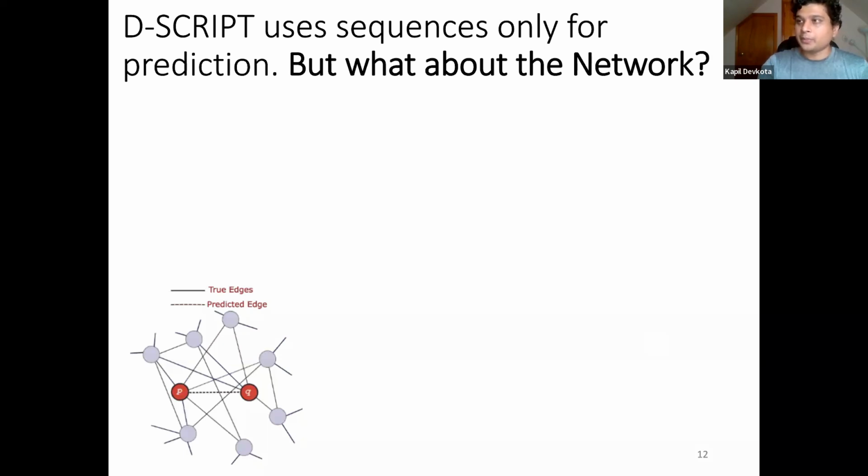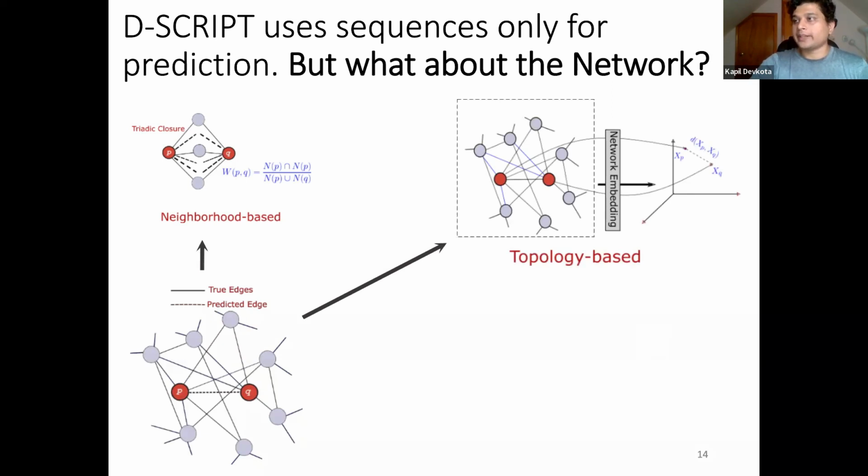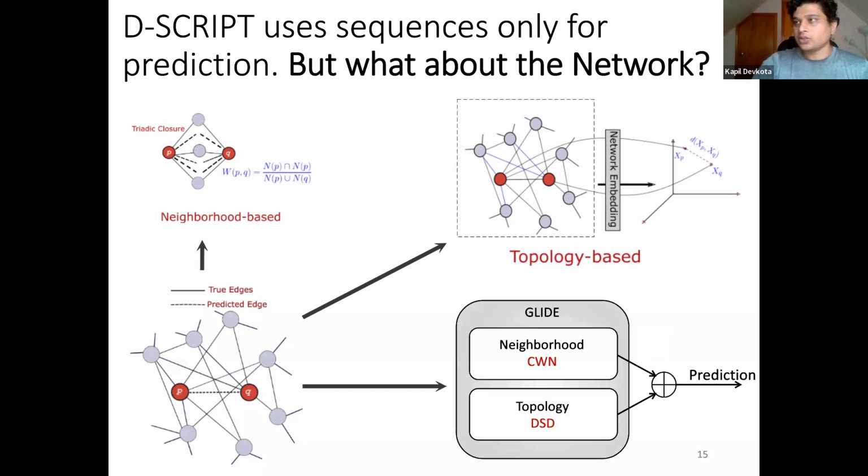These methods, broadly called network-based models, are in fact very well studied and very diverse, and they range from using small local neighborhoods to predict interaction, for example, the triadic closure method that we describe here, to methods that span the whole network and convert the nodes in the network to points in space from which we can do downstream analysis. There is also a new method called GLIDE, which we presented in ISMB 2020, one that combines both these topology-based and neighborhood-based approaches. We especially found them to be very effective when the network data is available.